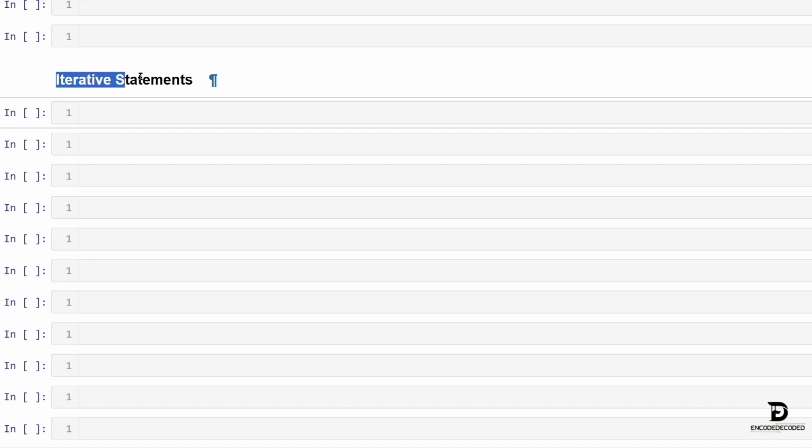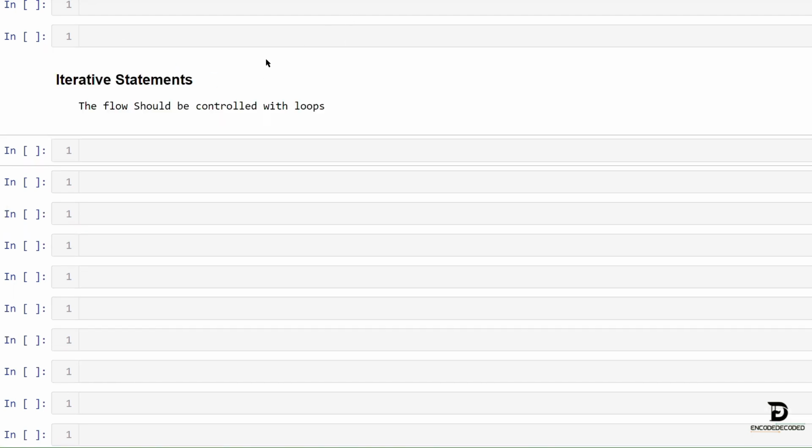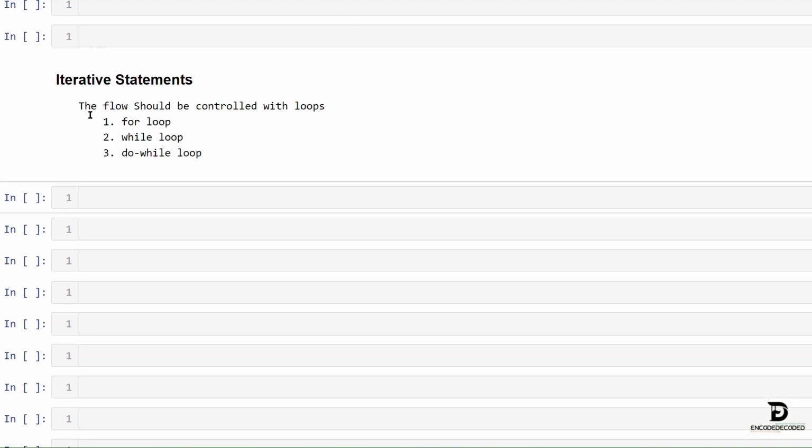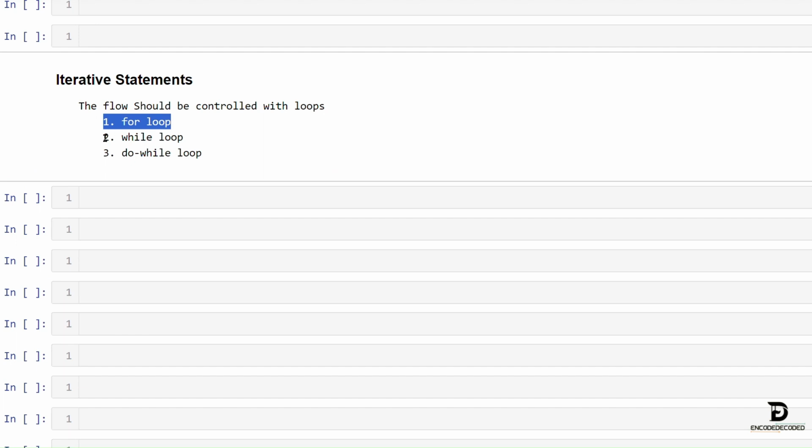Let's start our session with iterative statements. As we discussed earlier, these statements will allow us to repeat a particular task that would be done in three different types of loops: for loop, while loop, and do while loop.